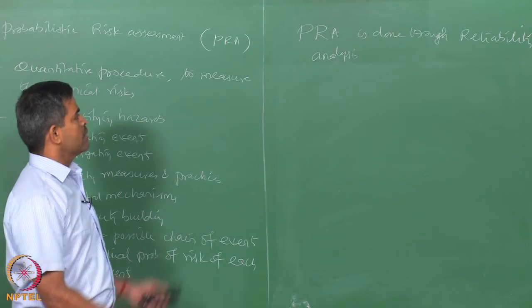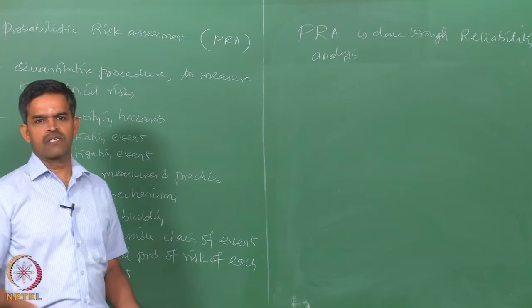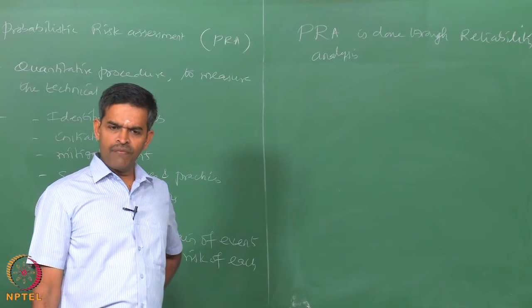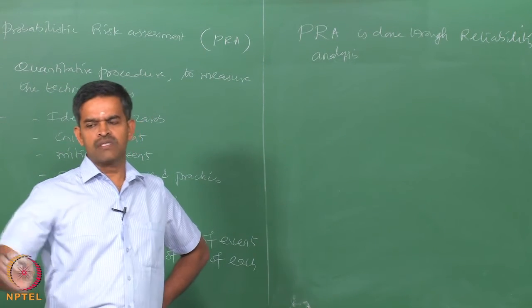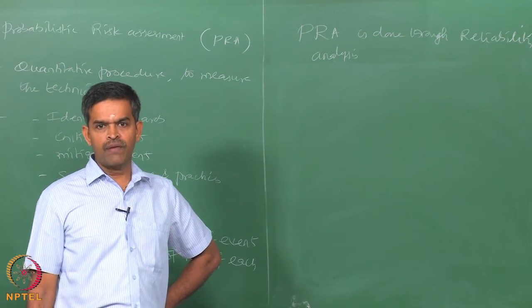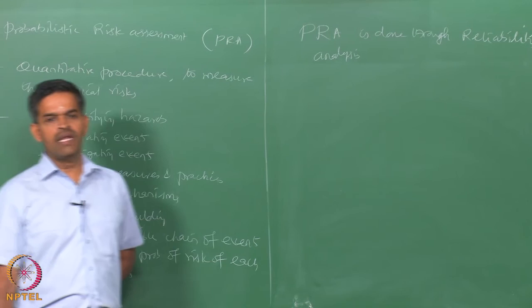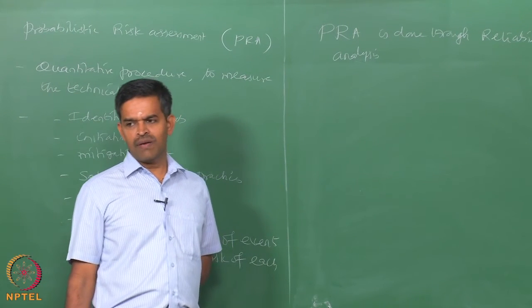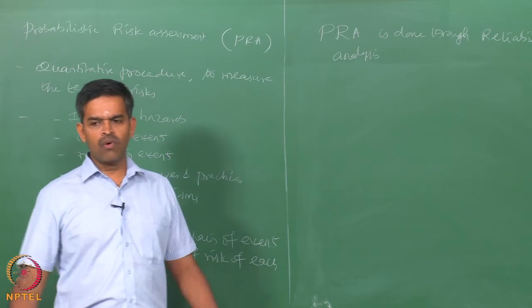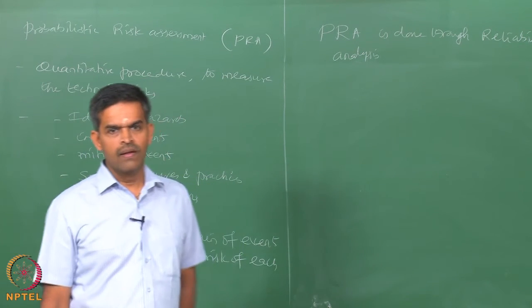Therefore, reliability is also a part of risk assessment. When the system becomes complex, it is very difficult to account for various combinations of failures, because there are a lot of uncertainties involved in this. Therefore, methods like fault tree analysis, event tree analysis are developed to facilitate these complexities, so that they can be addressed in a more or less closed form solution.